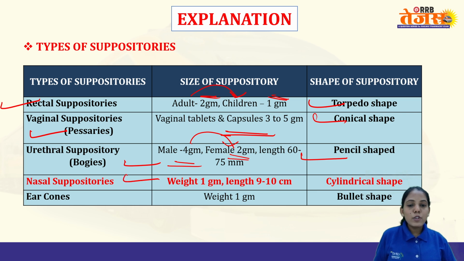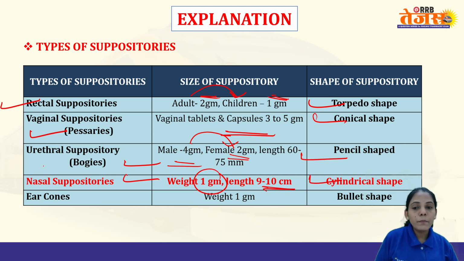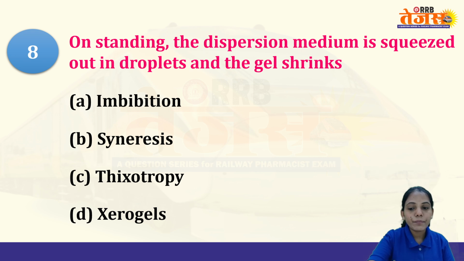Nasal suppositories are 1 gram, length is 9 to 10 centimeter and the shape is cylindrical. Ear cones, because they are small, have a bullet shape and their weight is 1 gram. So remember all the types of suppositories along with their shapes.